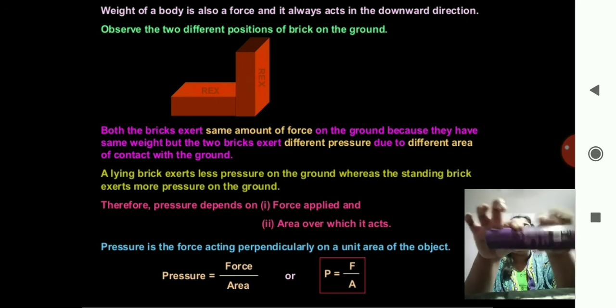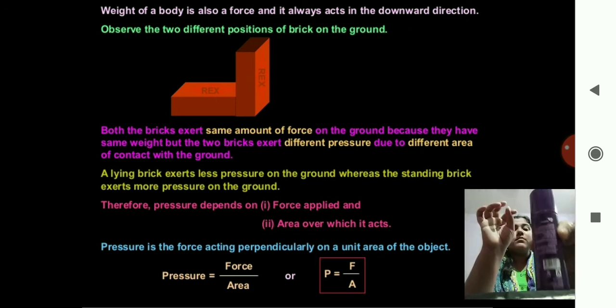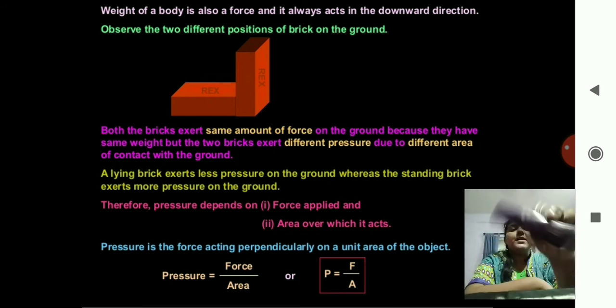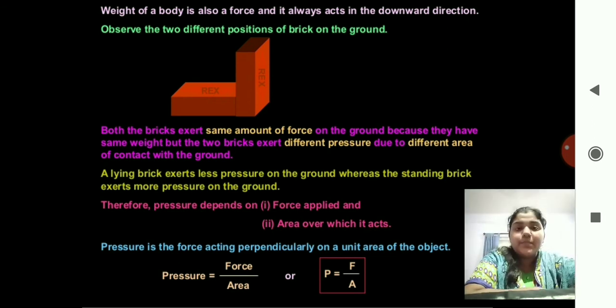So the pressure when kept vertically and when kept horizontally is different. That is the different pressure due to different area of contact with the ground. A lying brick exerts less pressure on the ground, whereas the standing brick exerts more pressure on the ground.